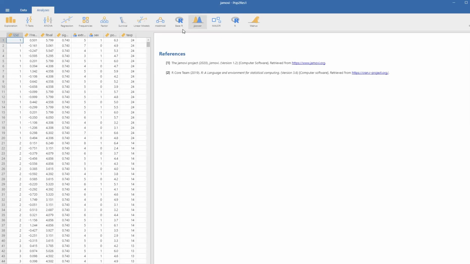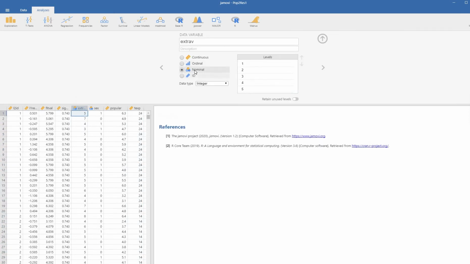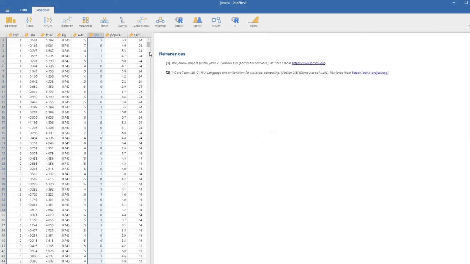So here I've opened up Jamovi, and you can see that we have a level 2 identifier. That's referring to the classroom identifier. You can also see that we have extroversion, sex right here, which we're just going to call gender. Then also you can see, I'll move this over, there's our popularity variable, which is a DV, and there's teacher experience. I know that these right here are already appearing as nominal variables. If we want to set these to continuous, we can do that very easily. There's the first one, and then for sex, if we wanted to leave it as nominal or continuous, since it's a binary variable, it's not really going to matter, but I'll go ahead and set it as continuous here.